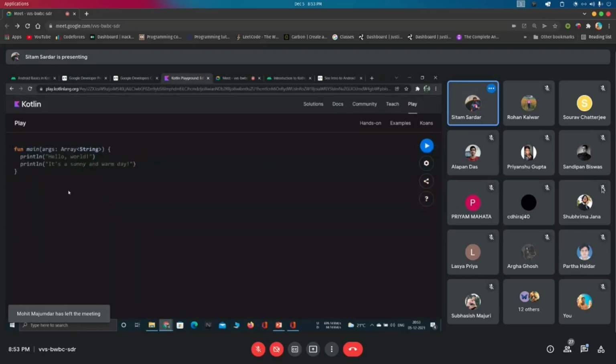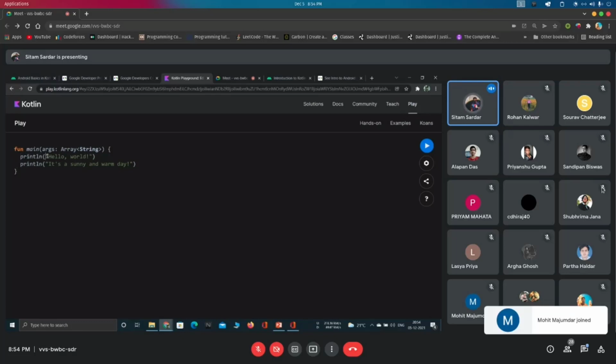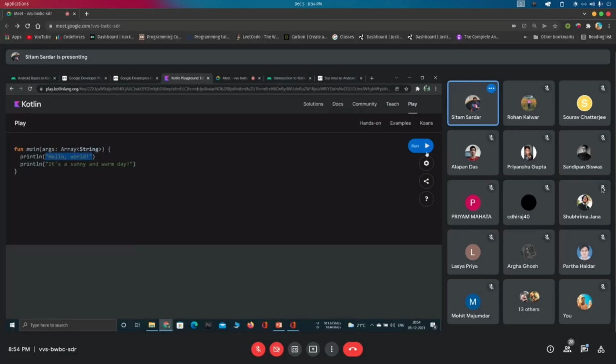Let me read. Actually, what will happen at first of the program? This is our first instruction that instructs to print this. This will be printed. Then cursor will be there. Then a new line will be printed. Then cursor will be there. Then this thing will be printed. If we run, first the cursor was there. Then this printed. Then a new line printed. Cursor goes there. Then the other thing is printed. And if you try to run something else, then it will be printed from these lines. Good.